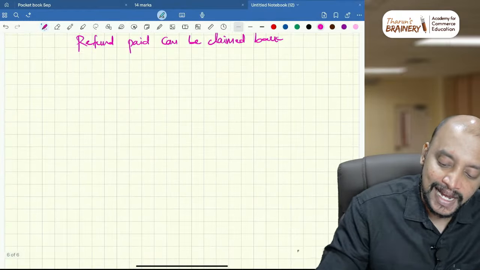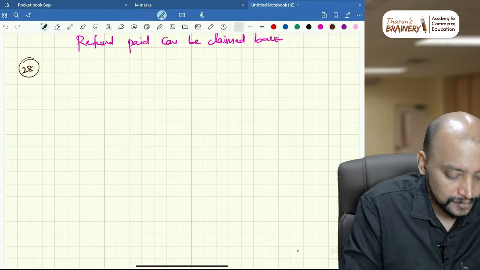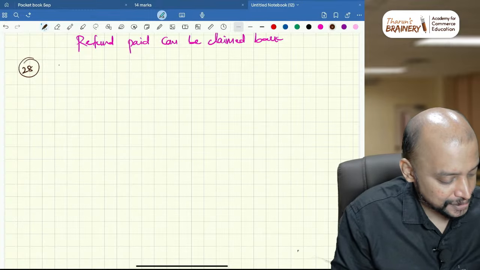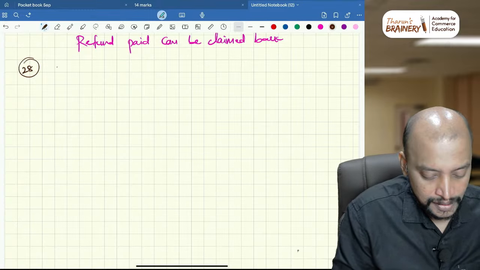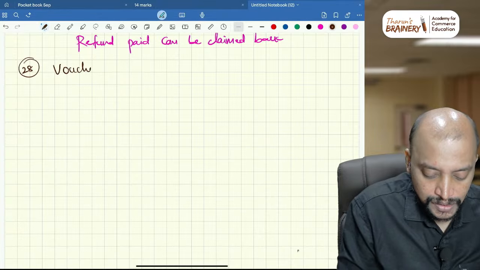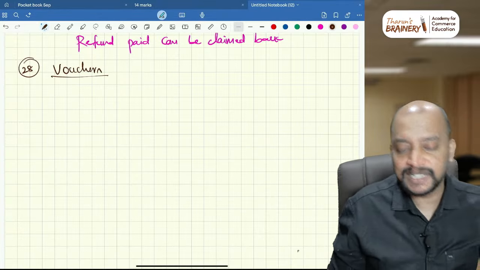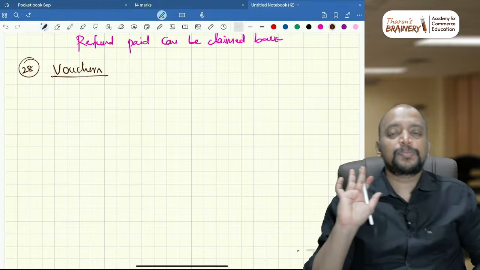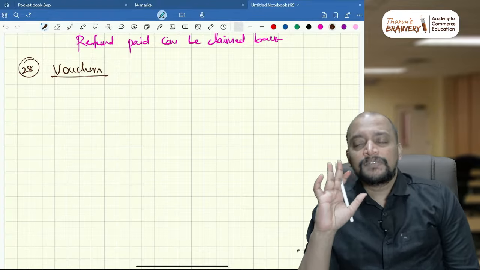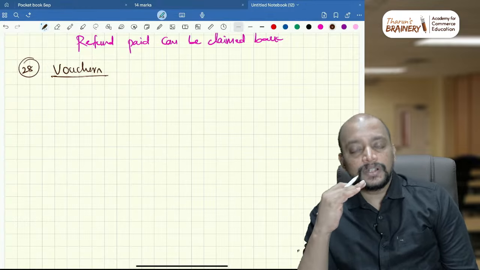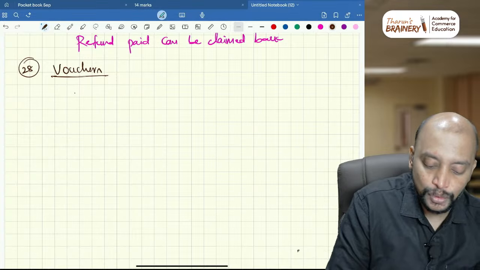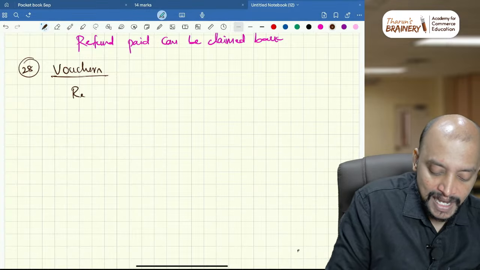Then 28, this is in case of vouchers. So the vouchers point will definitely be tested, okay. So keep the vouchers point in mind. What are the points you need to remember for vouchers? Vouchers are neither goods nor services, okay. So vouchers may be of two types. First, recognized by RBI.